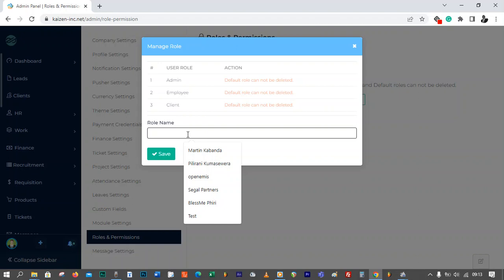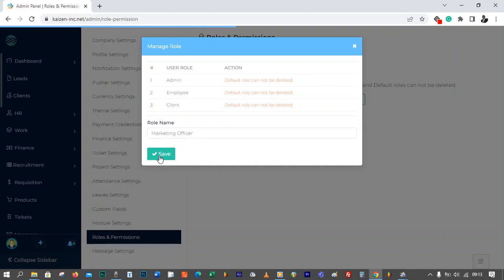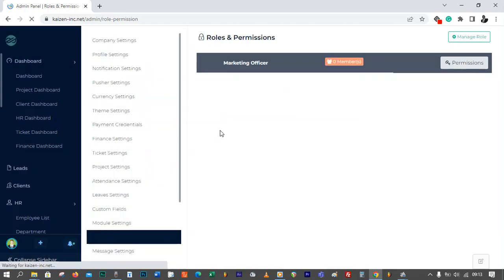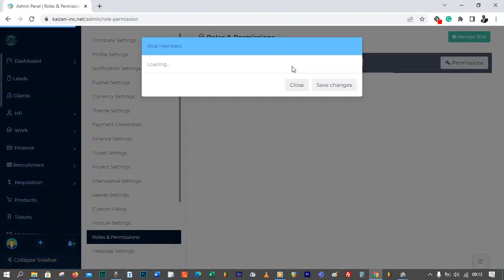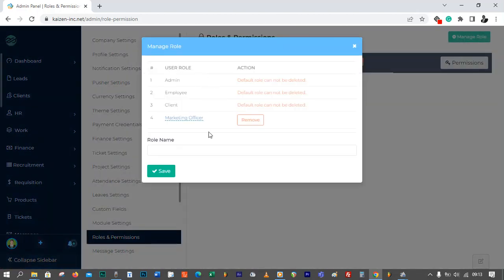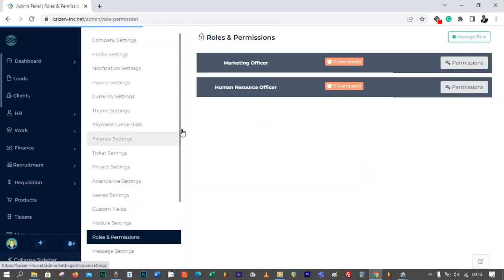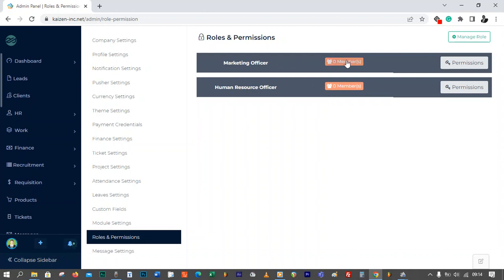For example, let's say you want to create a role for marketing officer. It could be a business development officer or something like that, but let's just go with marketing officer. So you create that, and then you create another one. Let's say this is human resource officer. Now you have two custom roles that you have created, and so far you have not assigned any of your employees to them. This has 0 members, the same as this has 0 members.